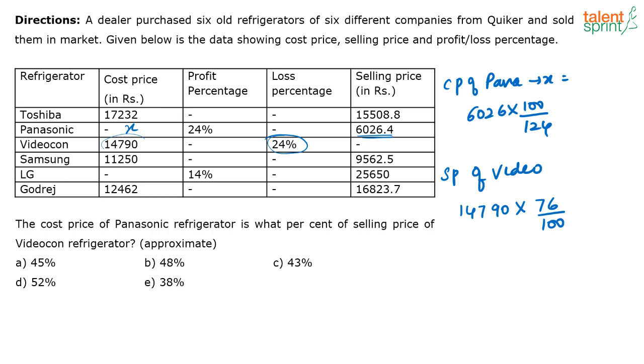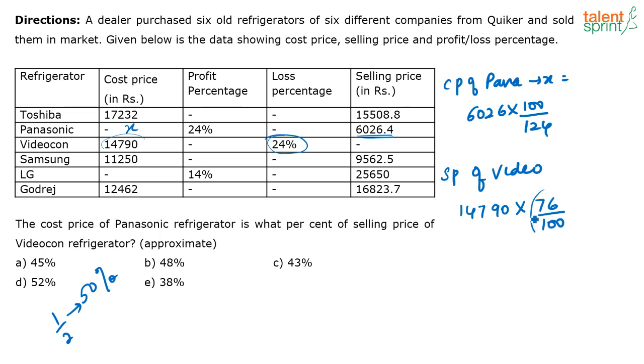Now, to do this calculation faster, there is a small approximation that you can do. See, this is again a concept that you would have learnt in Speed Max. Whenever you are given some percentages, it is always better to convert them in terms of fractions, because at times you can calculate faster. Like for the previous question, when it was 50%, I took it as 1 by 2. 50% is 1 by 2, solving it was easier.